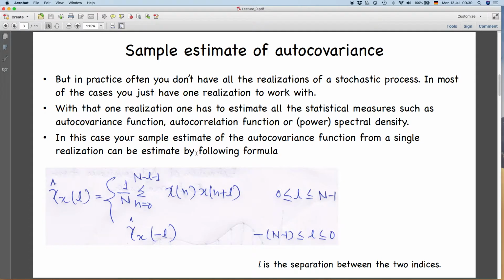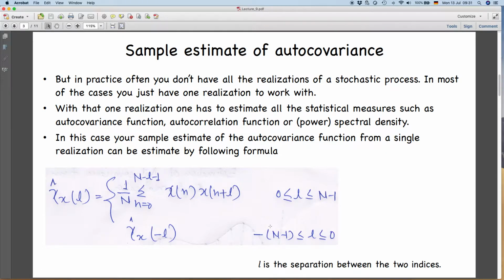So your sample estimate of your autocovariance function from a single realization can be estimated by this. I am writing it gamma hat x of L, 1 by n summation over n equal to 0 to n minus L minus 1, where L is the separation between the two time points or the samples, x n plus L, for L greater than 0, when L is positive. So it cannot be more than n for sure, because n is the total number of data points in your sequence.